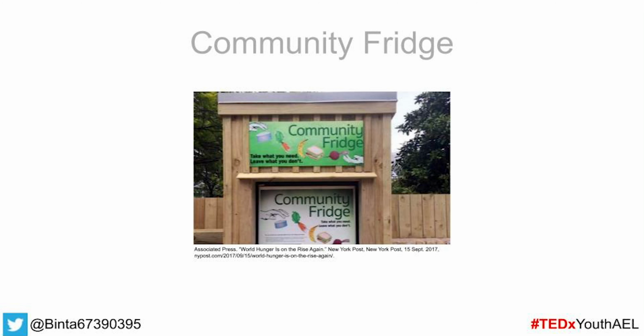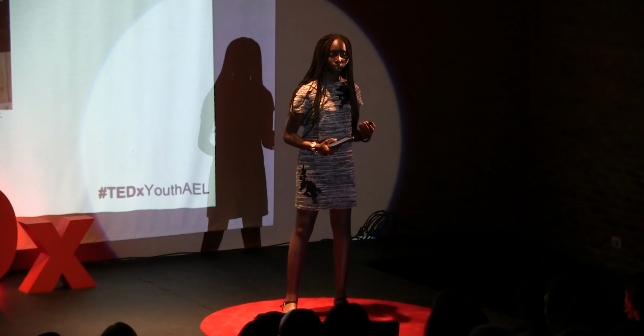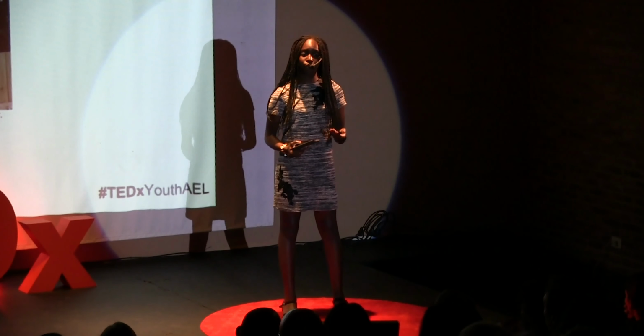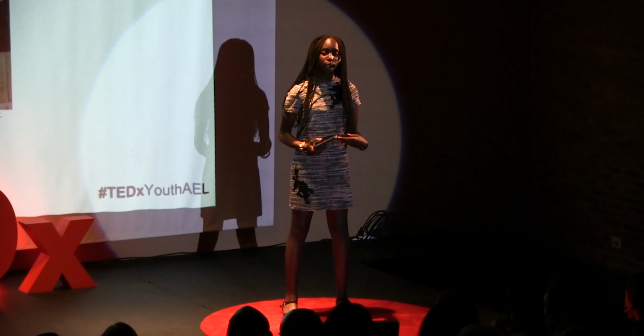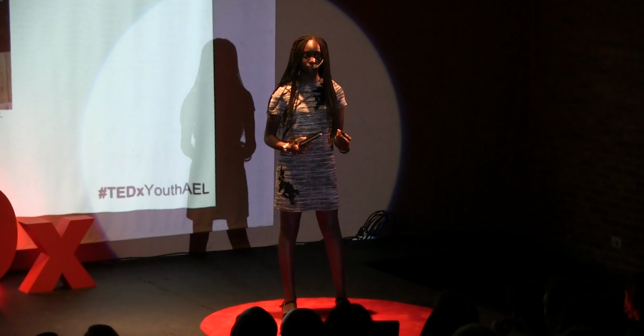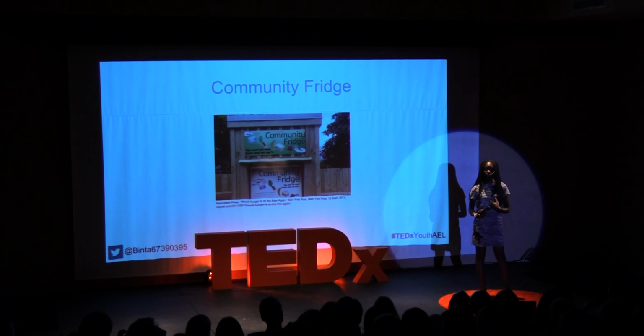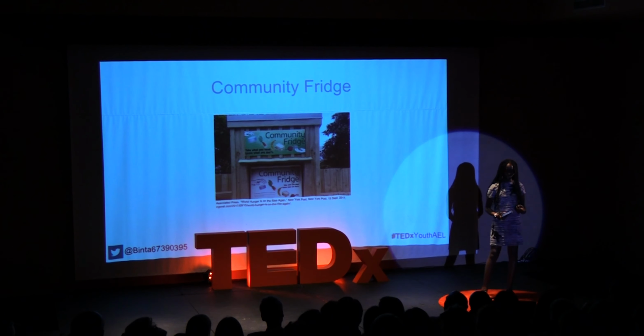There's an organization called the Community Fridge. This organization allows people in their community, which is in Rexdale, Toronto, Canada, to put remaining food or any food inside this fridge so that anyone who is struggling to find food each day could just come and take anything they want. This is a great way that helps reduce food waste, and we can think of implementing this in our own communities.